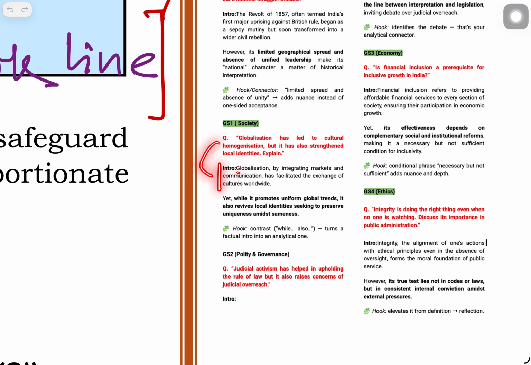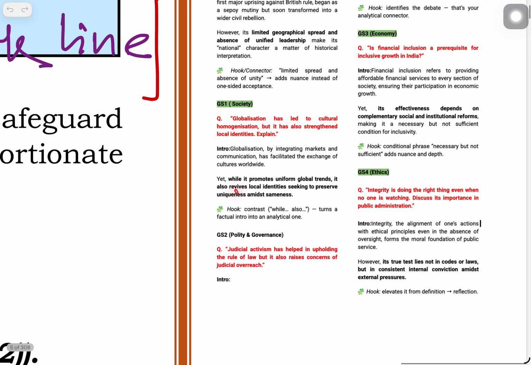Globalization, by integrating markets and communication, has facilitated the exchange of culture worldwide. Cultural homogenization: yes, while it promotes uniform global trends, it also revives local identities, seeking to preserve the uniqueness amid sameness.